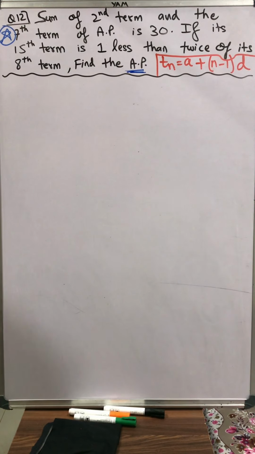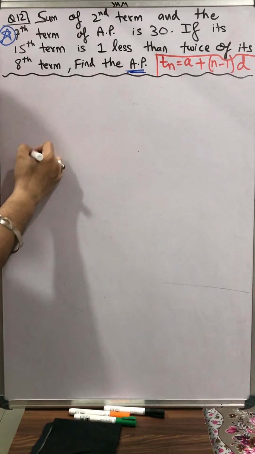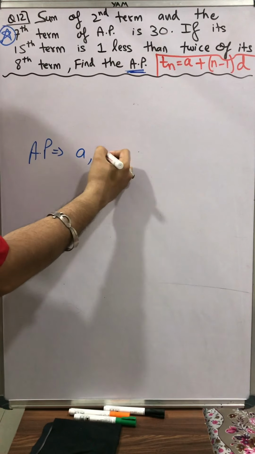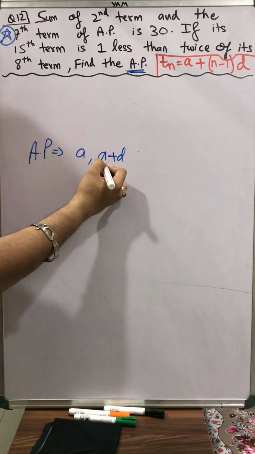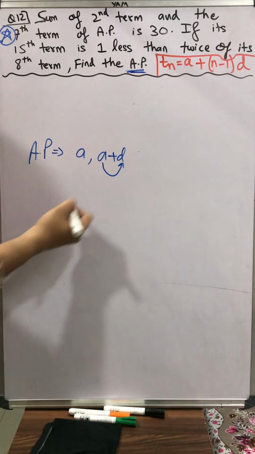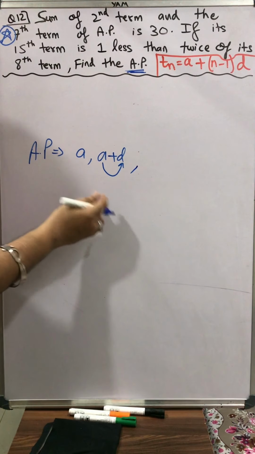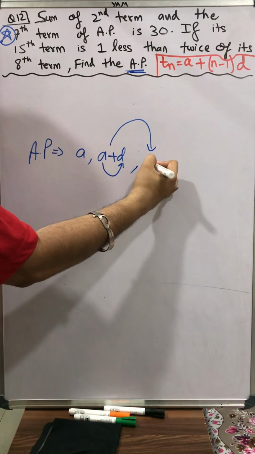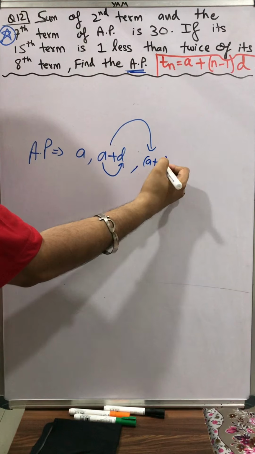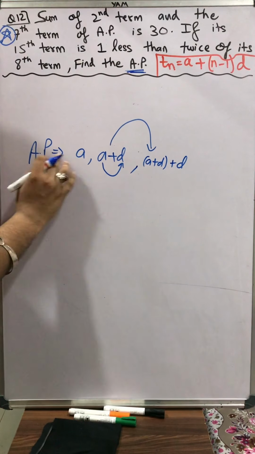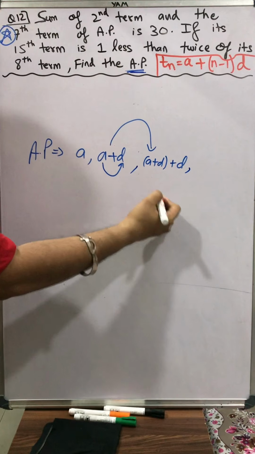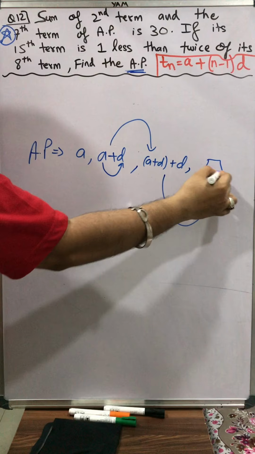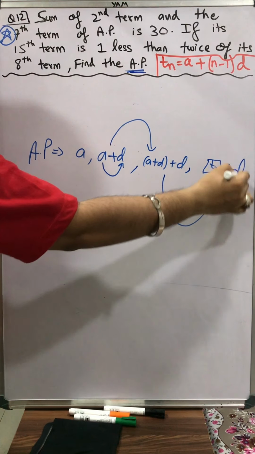Arre, how is an AP formed? Any AP, how do we write an AP? The first term is called A. The second term is what? A plus D. Whatever A was, we just add the common difference D to it, and then we form the second term. How to write the third term? Whatever is the second term, we just add one more D to it, so it becomes the third term. How do we write the fourth term? Whatever is the third term, T3, we just add D to it.